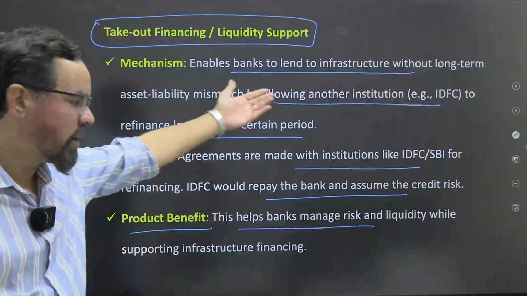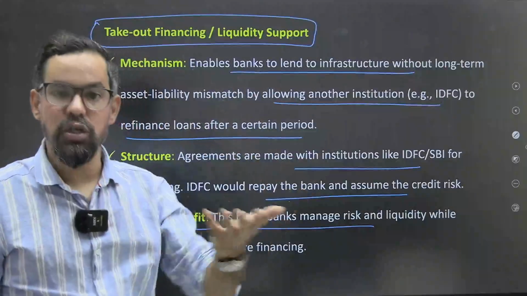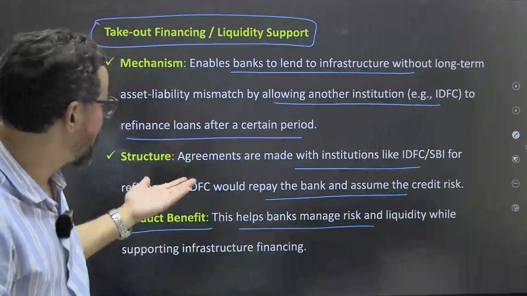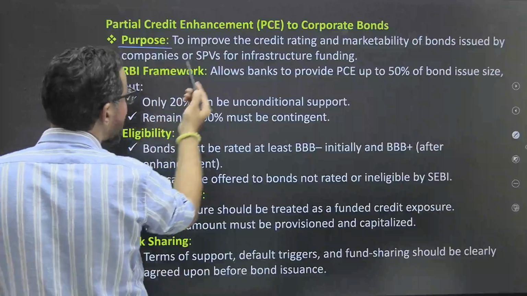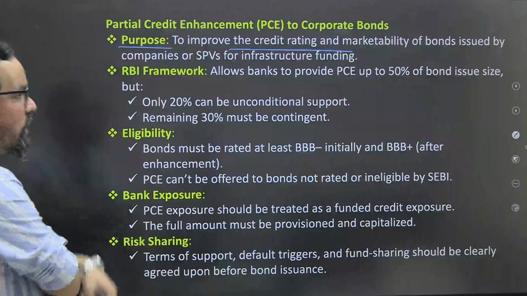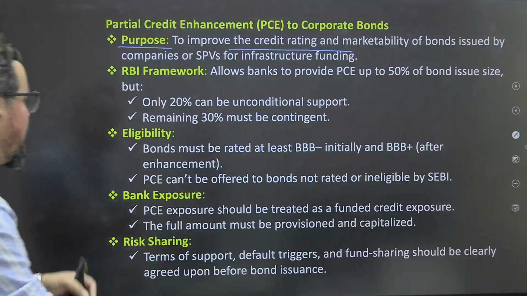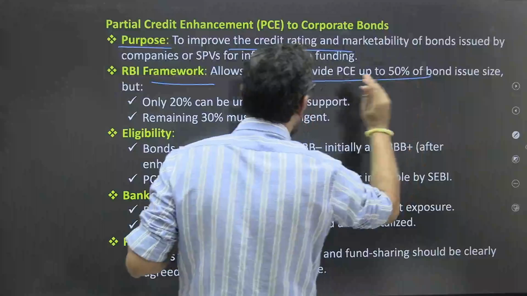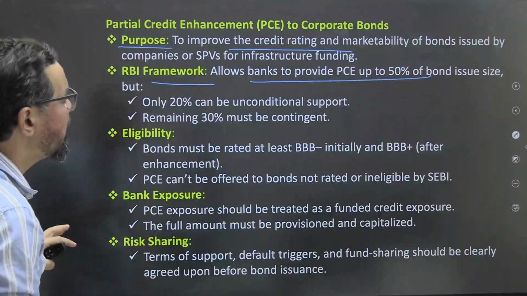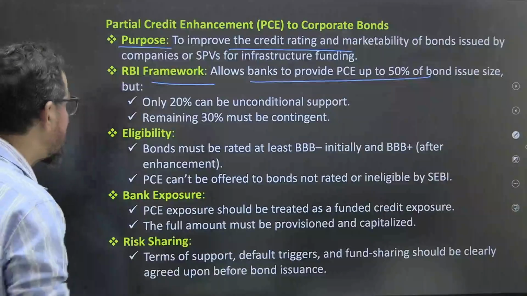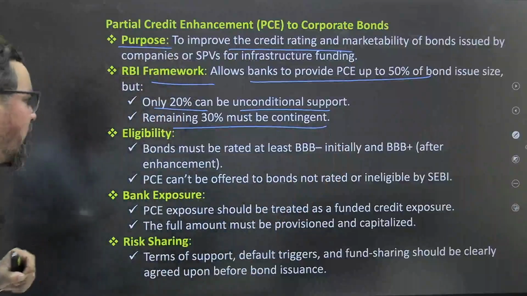So for infrastructure we have IDFC and we can refinance through that, and we also have syndication of loans. There is one more facility which should be part of this, okay. Partial credit enhancement to corporate bonds, okay. The purpose is to improve the credit ratings and marketability of bonds issued by companies or SPVs for infrastructure funding. The RBI framework allows banks to provide PCE, partial credit enhancement, up to 50% of the bond issue size, but only 20% can be unconditional support and the remaining 30% must be contingent in nature, okay.